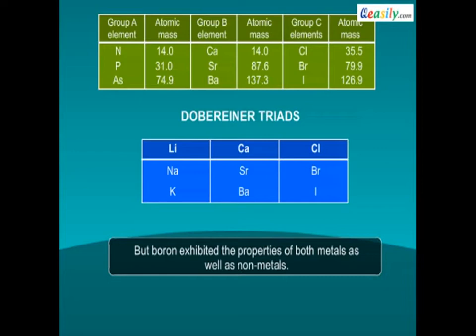Here we find that groups B and C form Döbereiner triads. Döbereiner could identify only 3 triads from the elements known at that time. Hence, this system of classification into triads was not found to be useful.